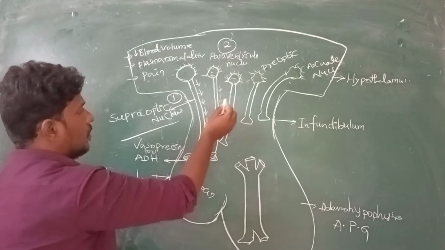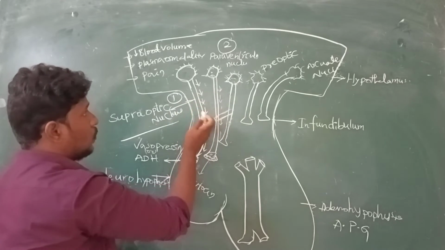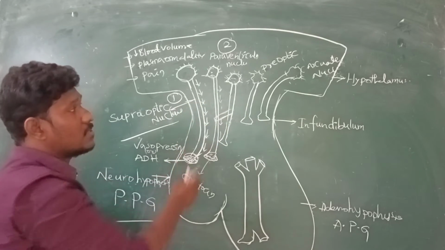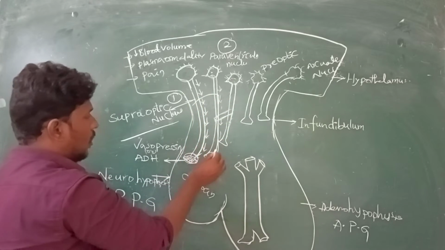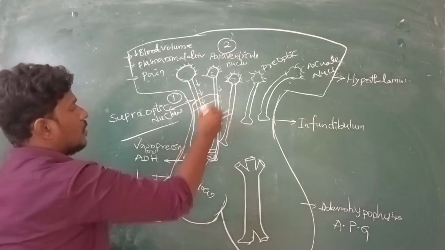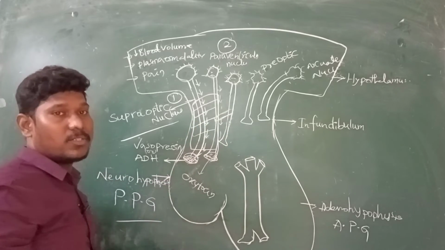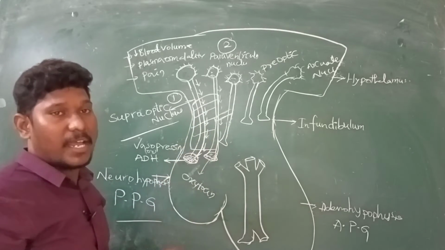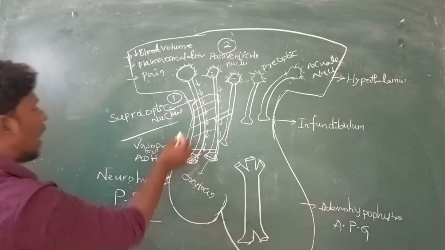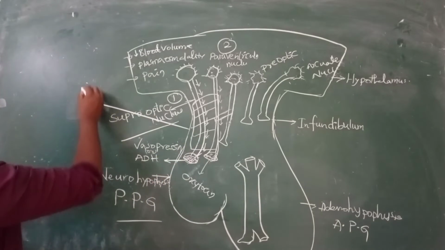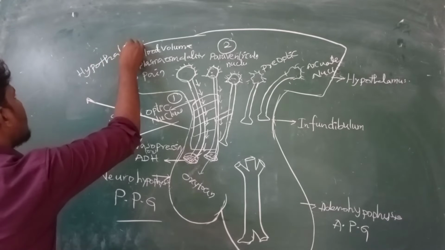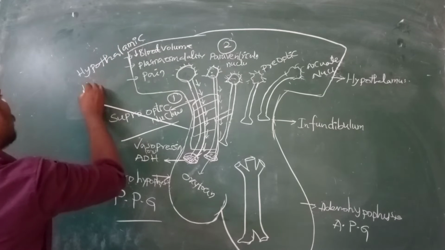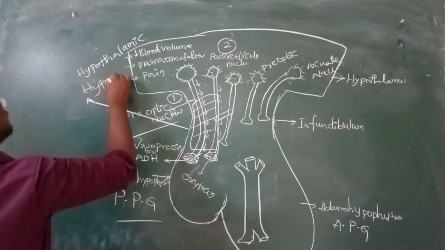But here, the supraoptic nucleus as well as the paraventricular nucleus, their tracts, the tract of the supraoptic and the tract of the paraventricular, are collectively called the hypothalamic-hypophyseal tract. I am writing it here: hypothalamic hypophyseal tract. Very simple.